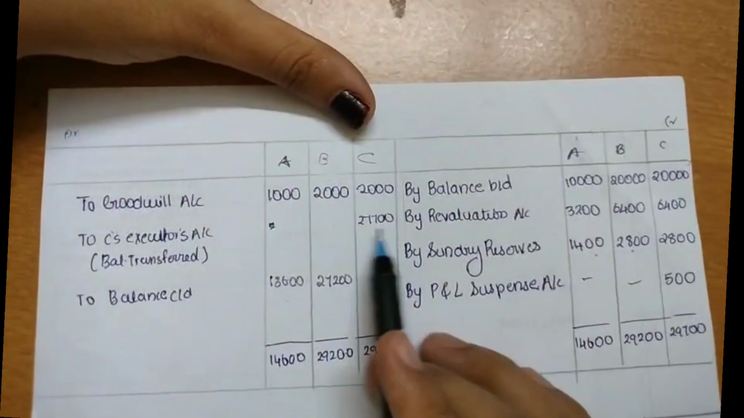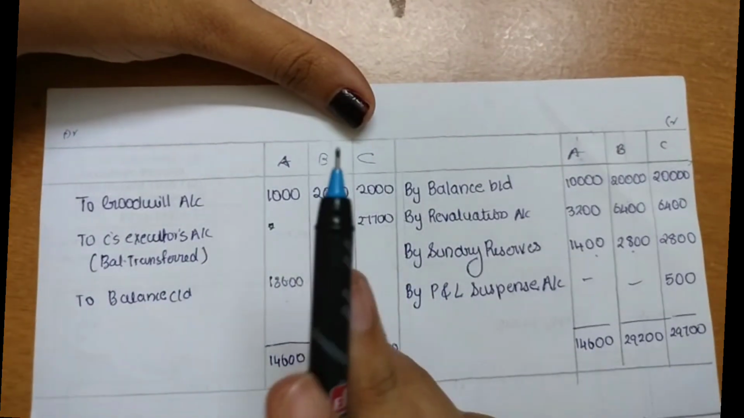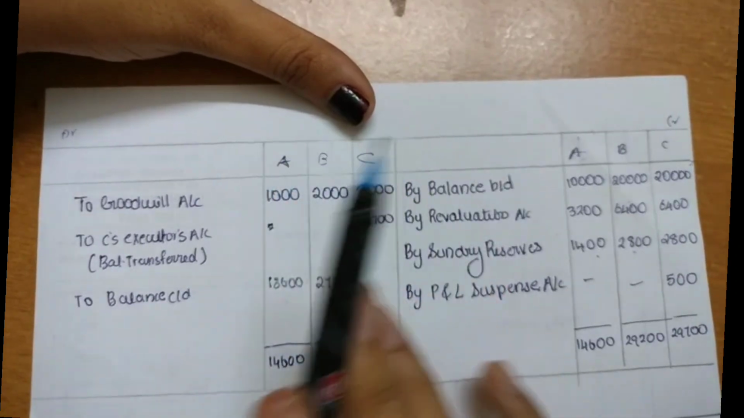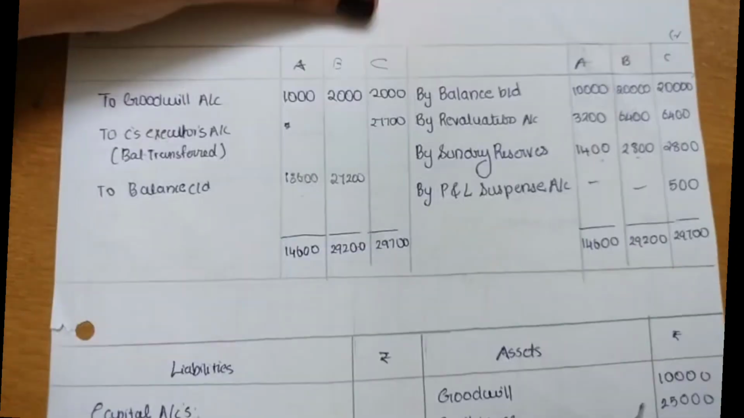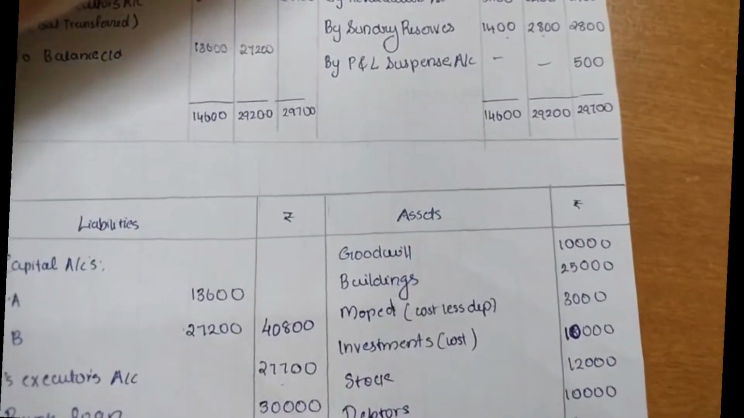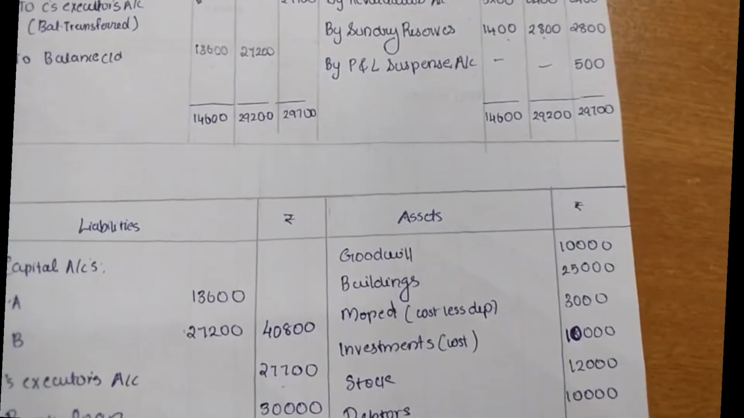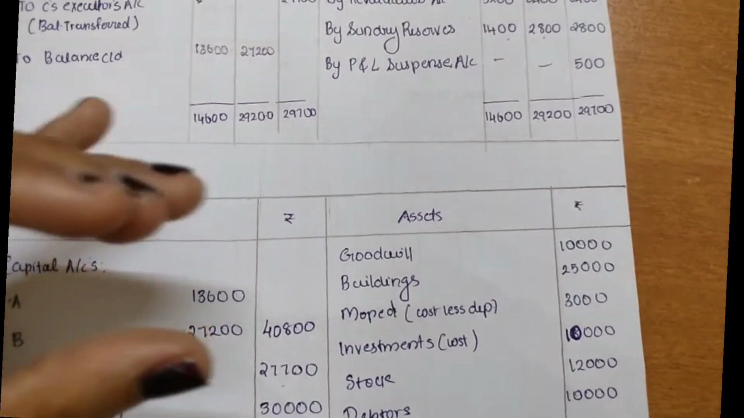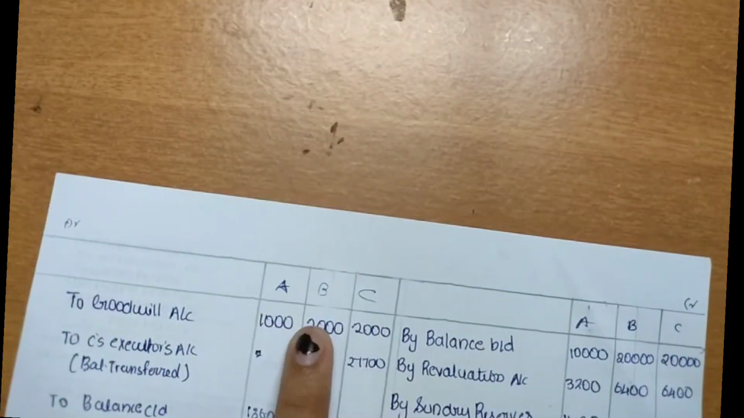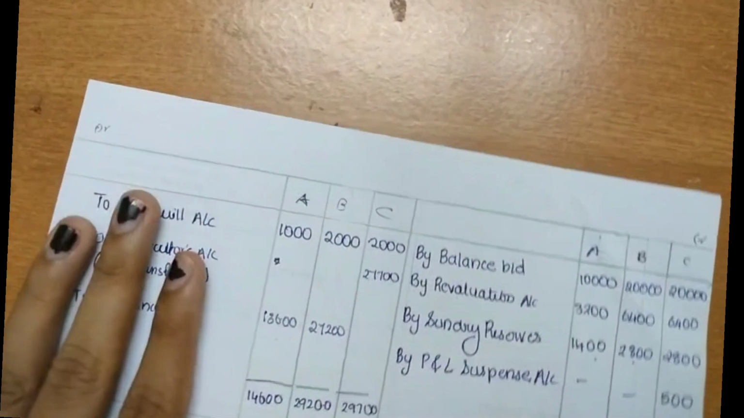Before that, don't forget to write this 27,700 in the journal entry which we already drew, C's capital account debit to C's executor's account. We have to write this amount corresponding to that entry. Then comes the balance sheet. In this question, in our study mat, they have written off the balance goodwill also. That is, after writing off the extra 5,000, they are writing off the 10,000 also